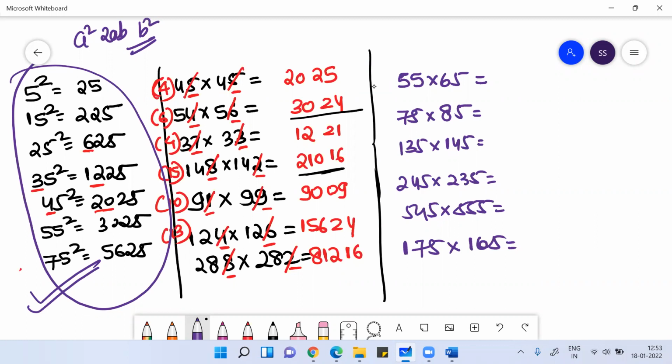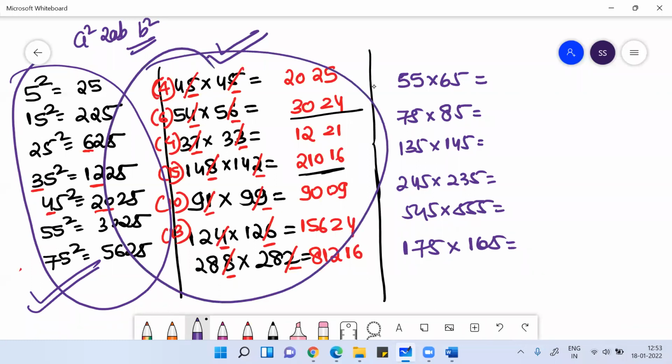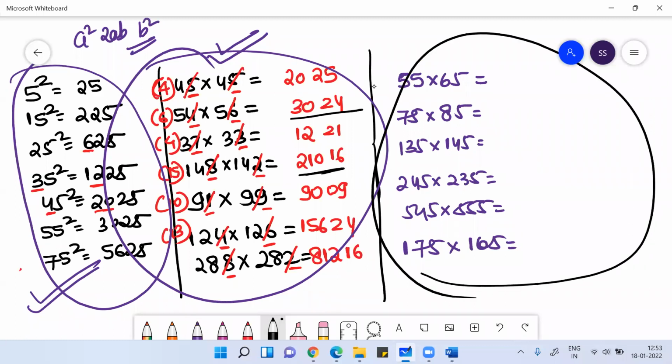Can you understand? What was the property for the earlier case? It was that the sum of the unit digits is 10 and the tens place digit is the same. Similarly, if you're multiplying two numbers that both end with 5 and the difference is 10, how do you get the answer?